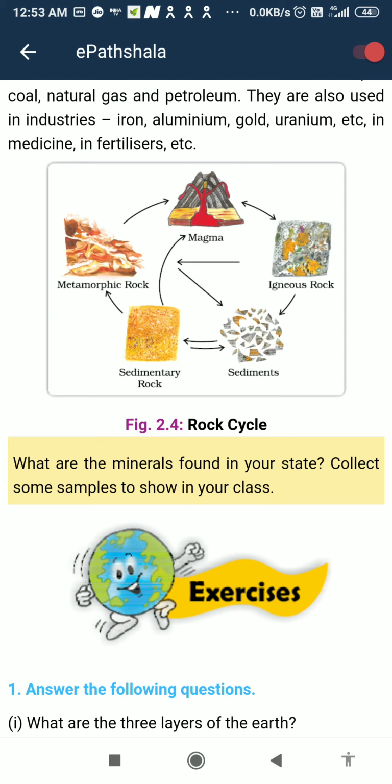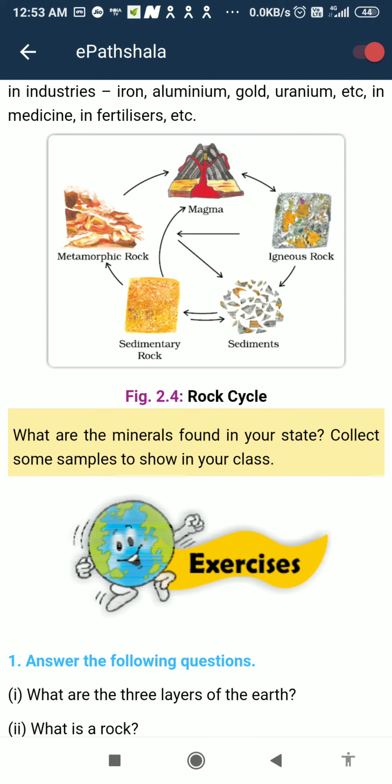What are the minerals found in your state? You have to find out what minerals are found in your state. Children, I tell you, there are no minerals found in your state like UP, because it's a fertile plain land and it is not so rich in minerals as compared to Chhattisgarh, Jharkhand, and Madhya Pradesh. They are the richest mineral centers in comparison.